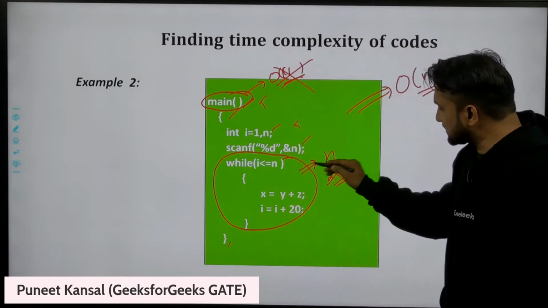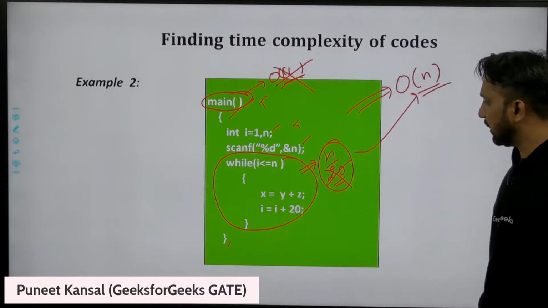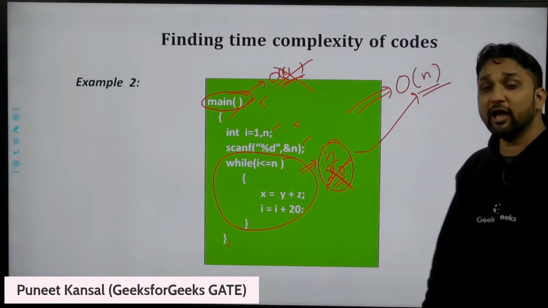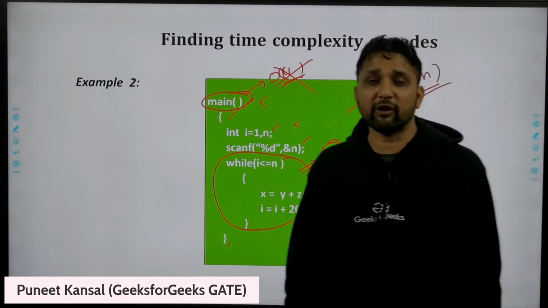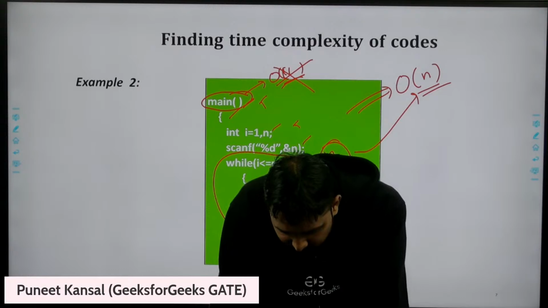This statement is taking n by 20 times, and you are saying that this is taking order of n time. Why are you removing the 20? Why are we removing the constants? Any answer from your side?